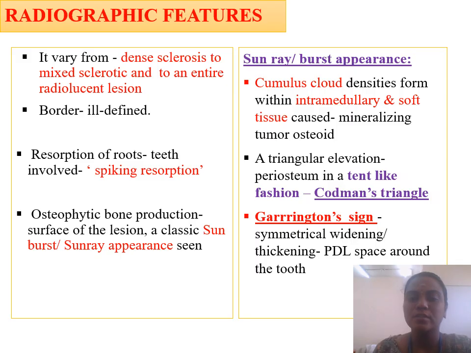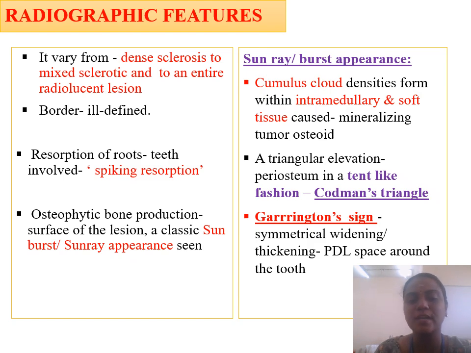The sunray or sunburst appearance is due to the cumulus cloud densities from within the intramedullary space and soft tissue, caused by mineralizing tumor osteoid. If it involves a long bone, there will be a triangular elevation of the periosteum in a tent-like fashion, which we call Codman's triangle. The other radiographic sign is Carrington sign, which is the symmetrical widening of the PDL space, which causes widening of the lamina dura around the tooth.